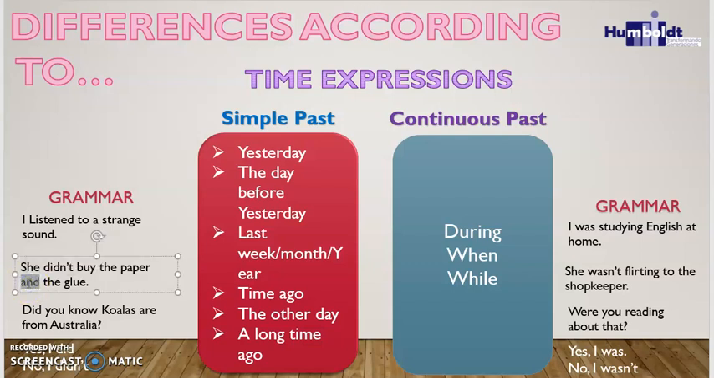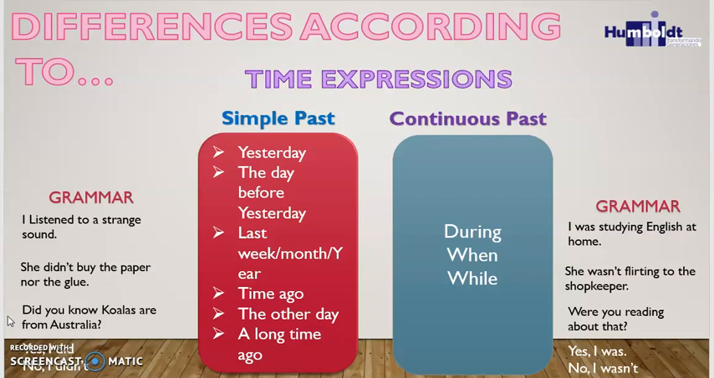We can also change and by nor to express the same. She didn't buy the paper nor the glue. Ella no compró el papel ni el pegamento. So you can express it in both ways. Okay, the final example is the question. So it says, did you know koalas are from Australia? ¿Sabías que los koalas son de Australia?